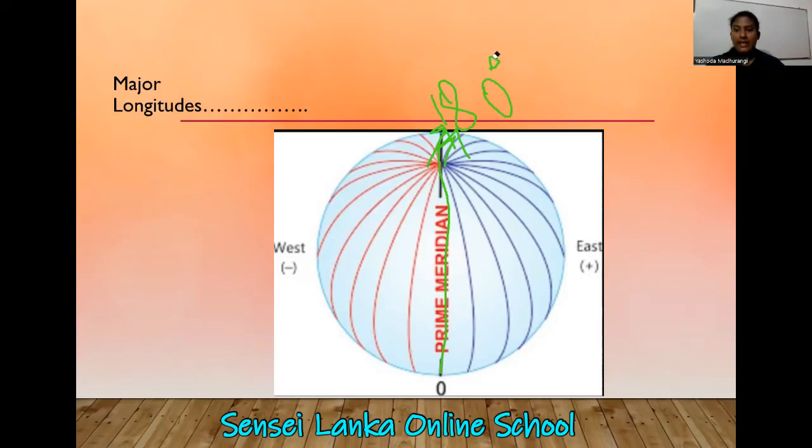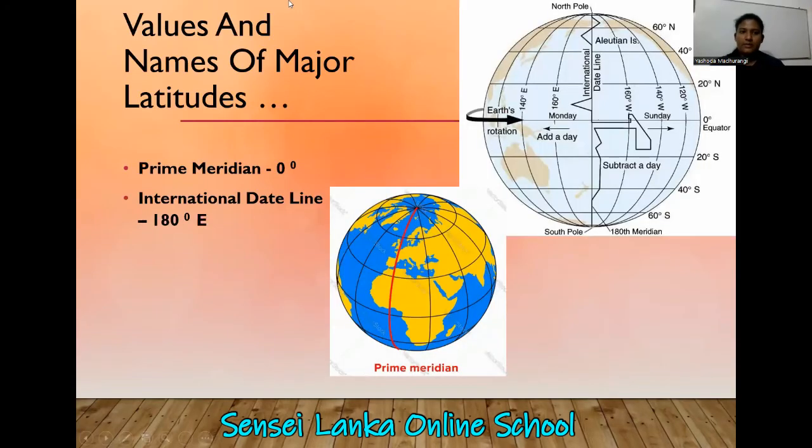It has another name. What is the name of that line? International date line. It is the international date line, in Sinhala. International date line. So there are two major longitudes. There are only two major longitudes.